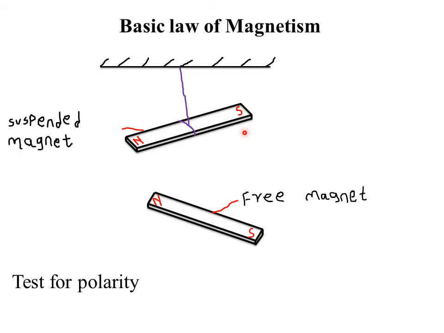But suppose you are using attraction to test for polarity. Remember, attraction can take place between any pole of a magnet and a magnetic material. So if you bring a material that is not known to be a magnet or not, for example an iron rod, close to a south pole of a magnet, it will be attracted.